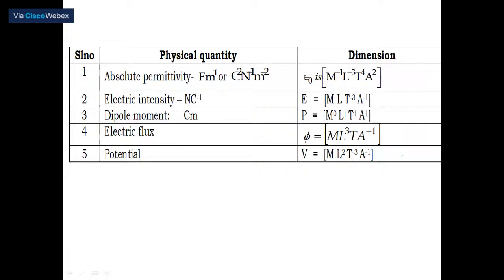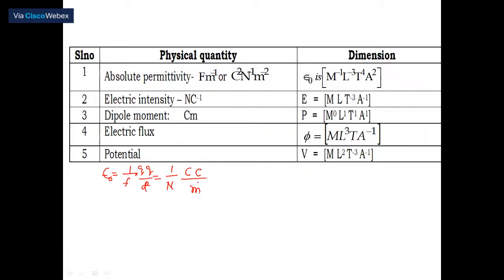We know that force F is equal to 1 by 4 pi epsilon naught into Q1 into Q2 by D square. Let me derive at least one among these. If I want to calculate epsilon naught, this is equal to Q1 into Q2 by D square, with force transferred to the denominator. Then I can substitute the units. This is 1 upon Newton, since the force unit is Newton. This is Coulomb, this is also Coulomb, divided by distance.